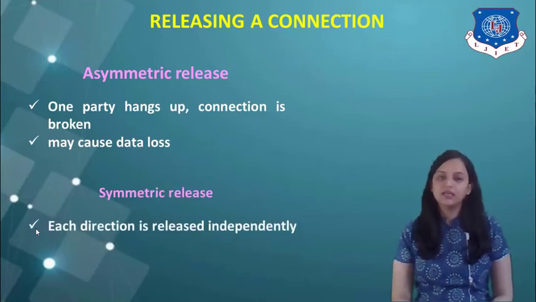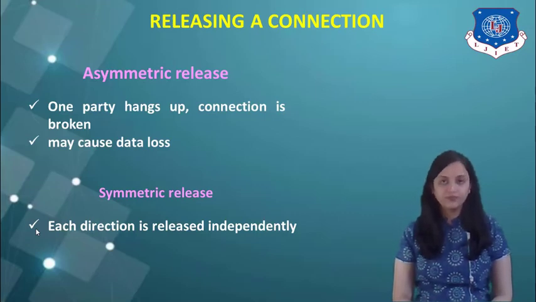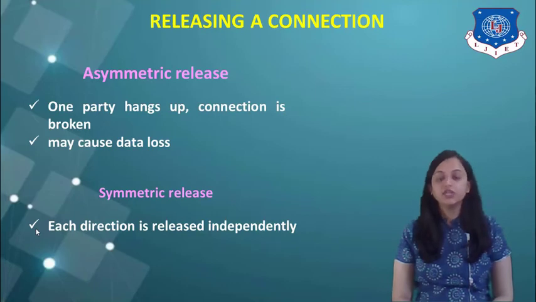In asymmetric release, what happens is that if one party hangs up or one host disconnects, the connection is broken. That means the connection is not to be broken at both the sides. If anyone hangs up, the connection is lost.